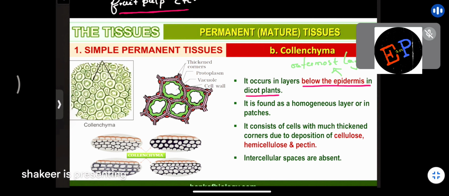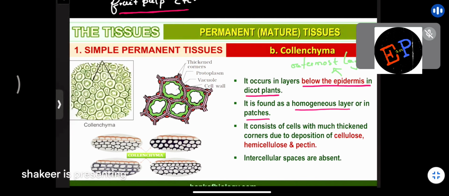It is found as a homogeneous layer or in patches. What is the meaning of this statement? Homogeneous means all the cells of this collenchyma may be continuous. Or you can find them in patches also. It means some group of cells are present here, then they are discontinued, and some other group of cells are found somewhere else. This kind of discontinuation is called arrangement in patches. For homogeneous layers, they are present continuously throughout the region below the epidermis.